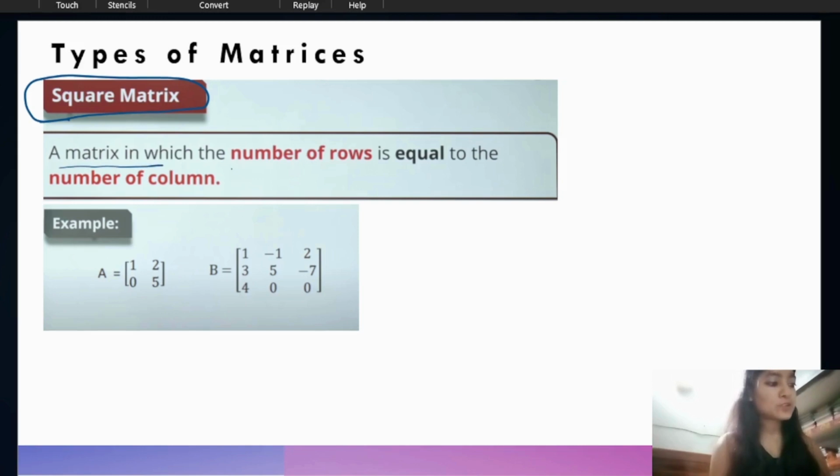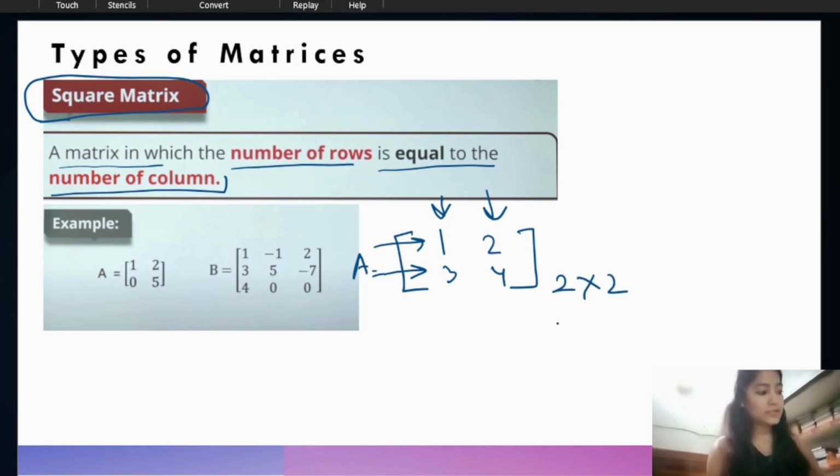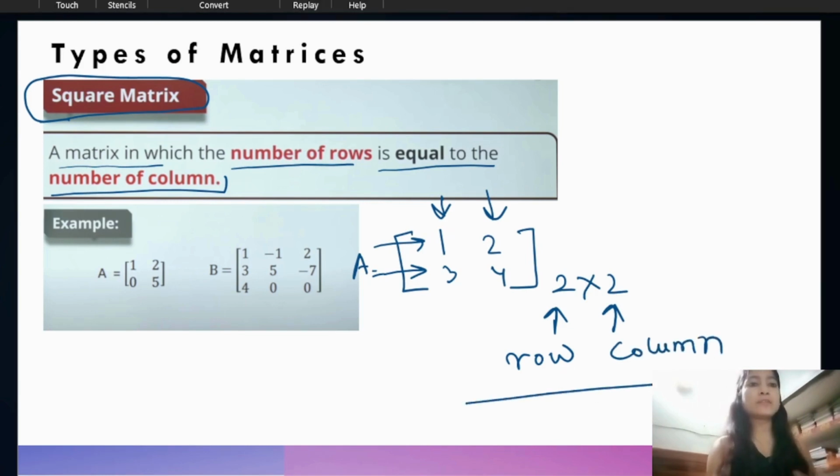A square matrix is a matrix in which the number of rows is equal to the number of columns. So if we have a matrix 1 2 3 4, we can see the number of rows is 2 and the number of columns is also 2, right? So we can say it is a square matrix. How do we denote it? 2 times 2. This number is the rows and this number is the columns. So in this way we denote the matrix. We can say this is a 2 times 2 matrix. The number of rows is 2 and the number of columns is 2, so that's why we call it a square matrix.